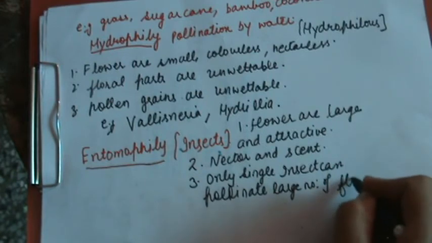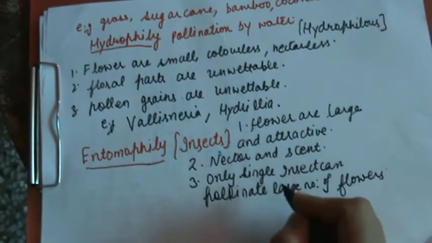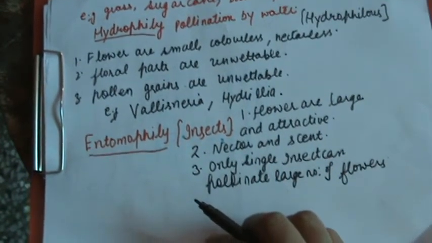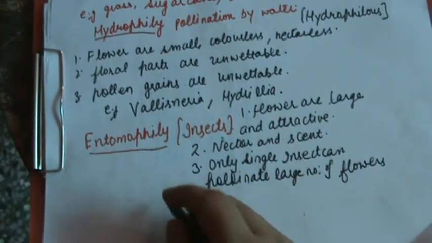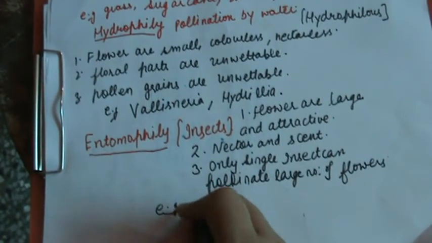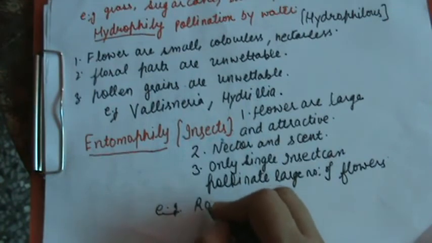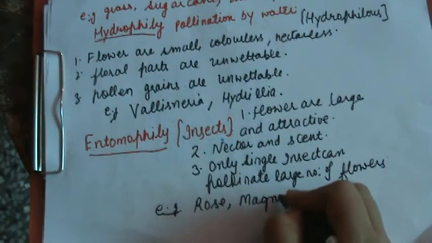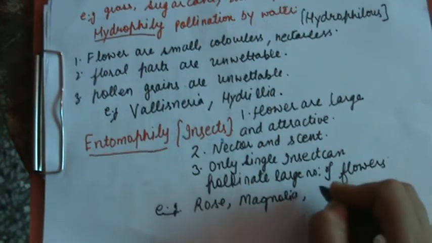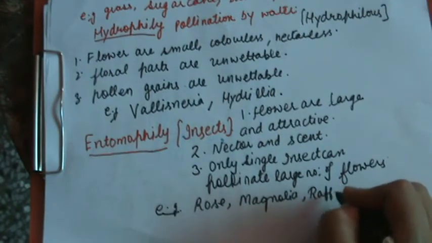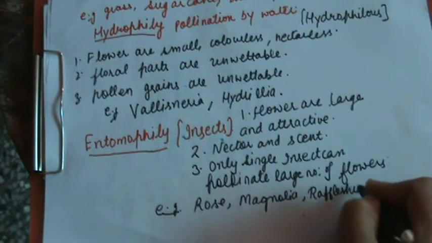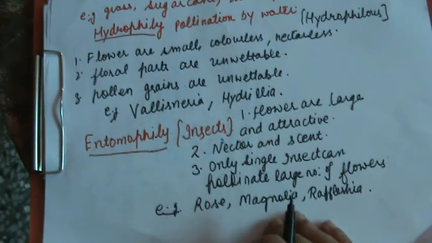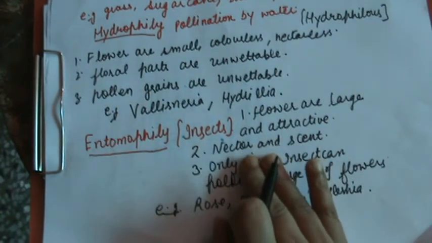Now, what are the examples of entomophilous flowers? Examples: rose, magnolia, rafflesia. ठीक है जी. These are the characters of insect pollinated flowers.